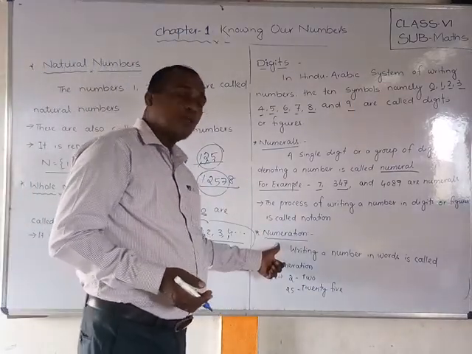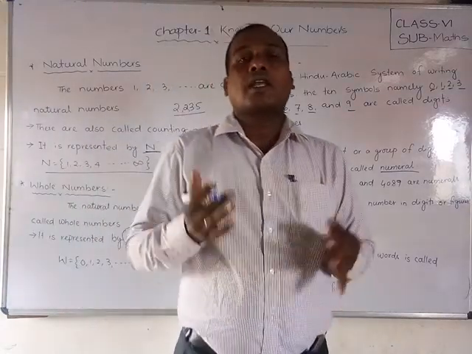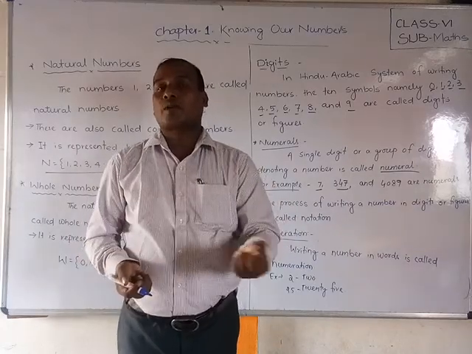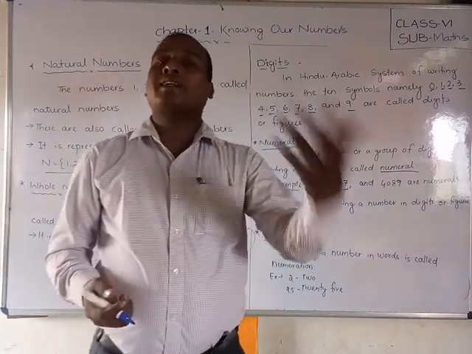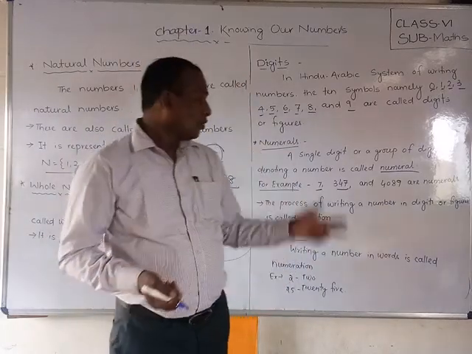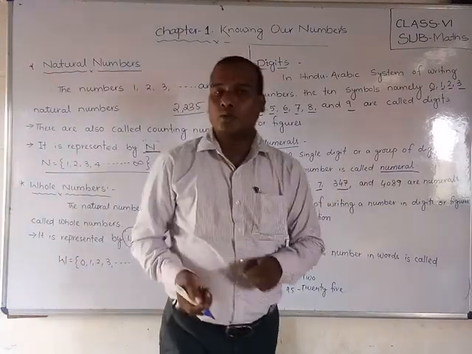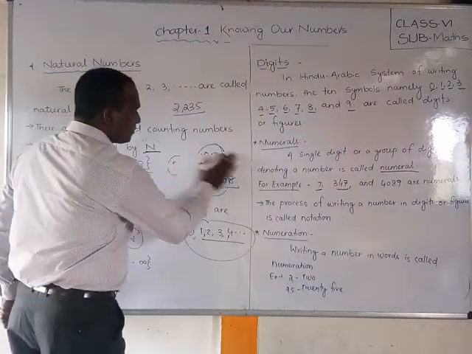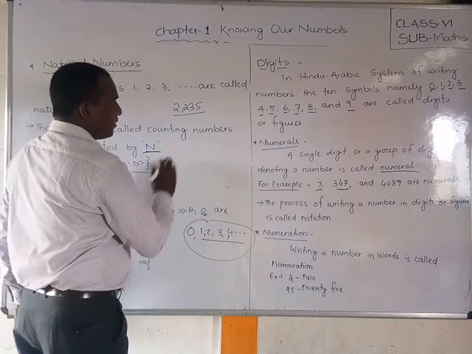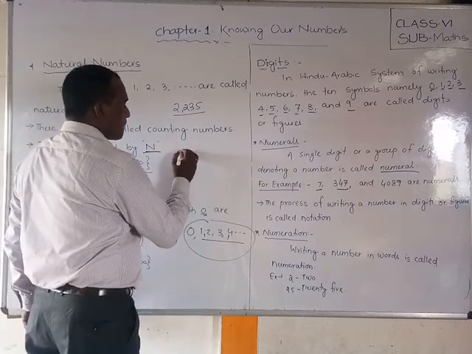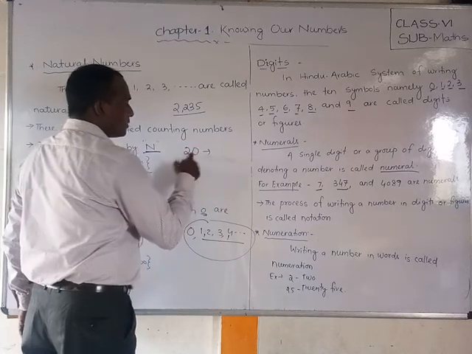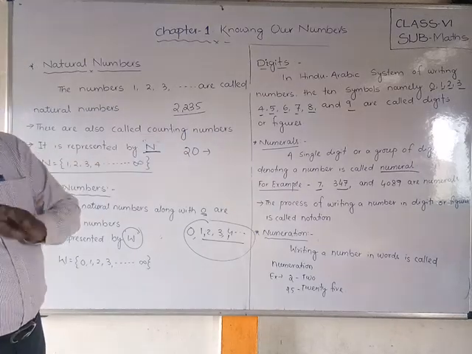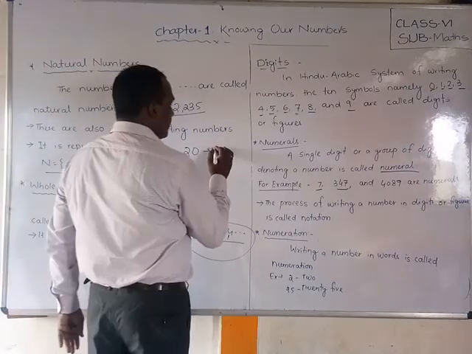Next, numeration. Numeration is the reverse: writing numerals in words. Whatever number is given to you, if you write it in words, that is called numeration. Suppose I write a number here, 20. What I told you is that you have to write words, so I write it in words.